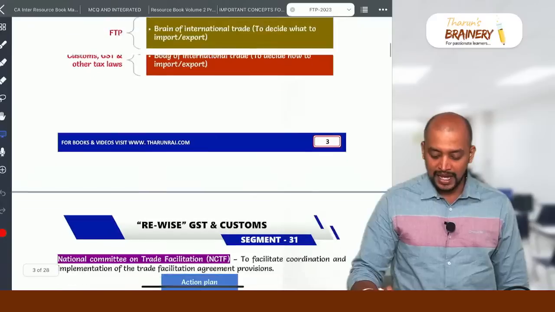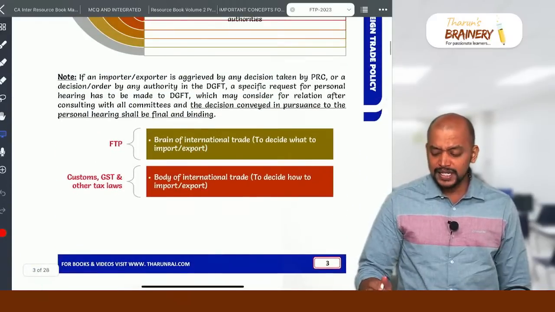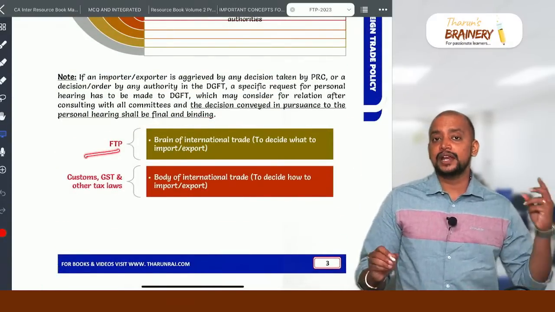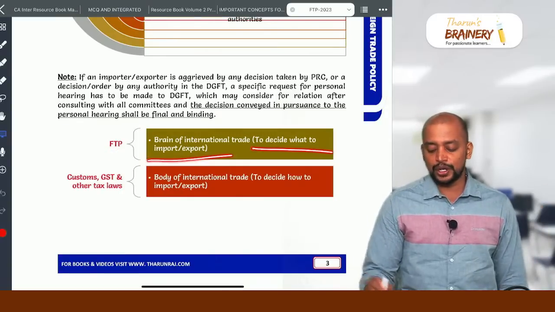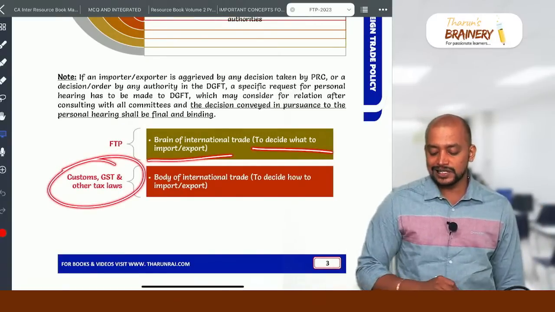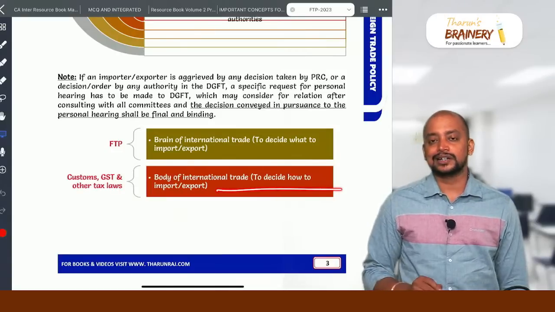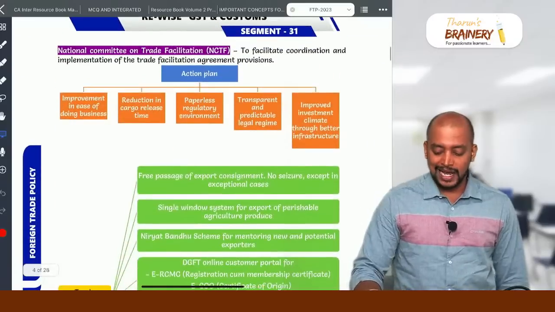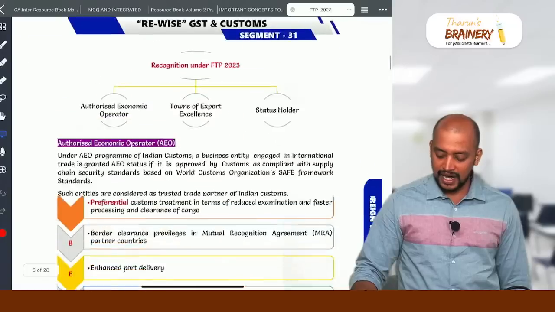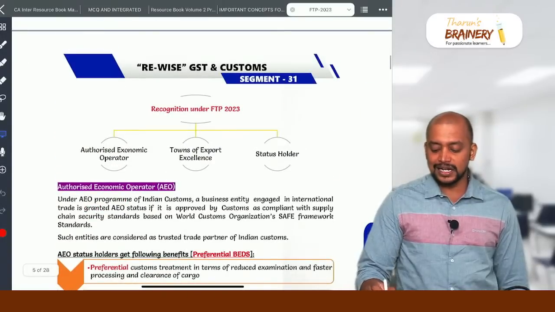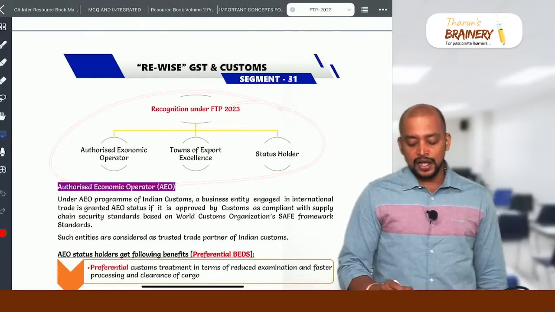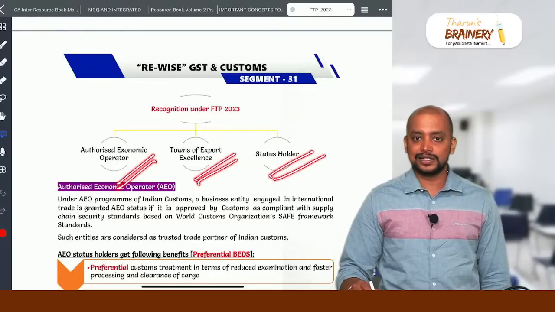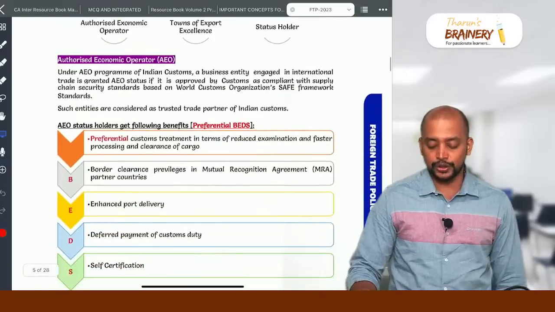So that one. And next, what is the difference between FTP and customs? FTP is the brain of international trade, deciding what to import and what to export. Customs, GST and other laws are the body of international trade, deciding how to import or export. And then we have another area: what are the recognitions under FTP? We have 3: authorized economic operator, towns of export excellence, and status holder. So this can be asked as a short note question.